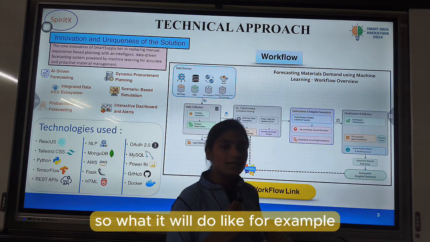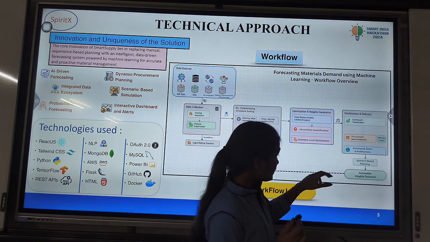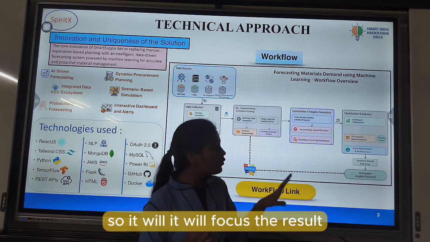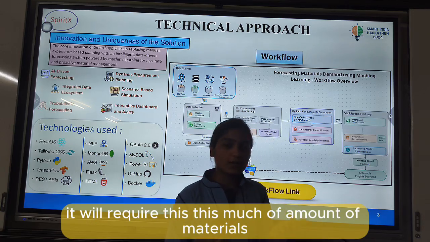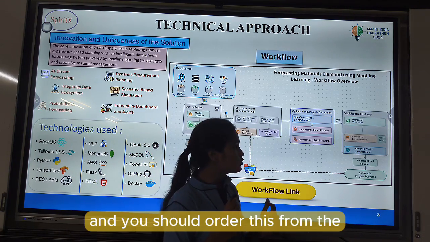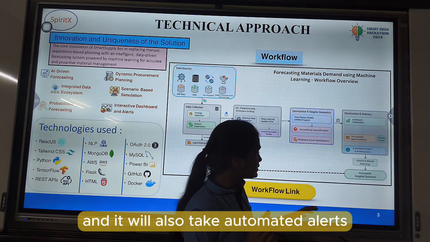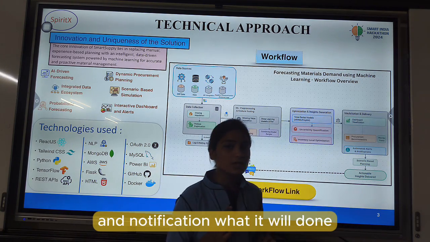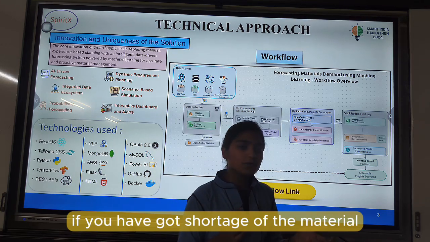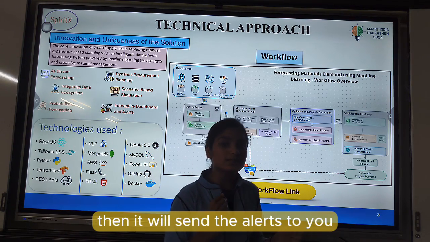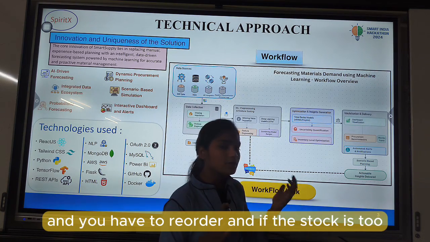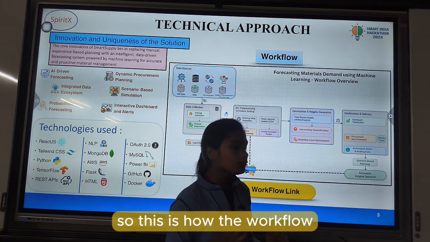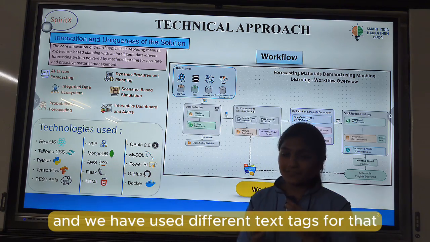For example, it will forecast the result, telling that for this project you will require this amount of materials, and you should order it. It will also send automated alerts and notifications. If you have a shortage of material, it will alert you that you have a shortage and have to reorder, and if the stock is excess, it will also alert for that. So this is the workflow, and we have used different tech stacks for that.